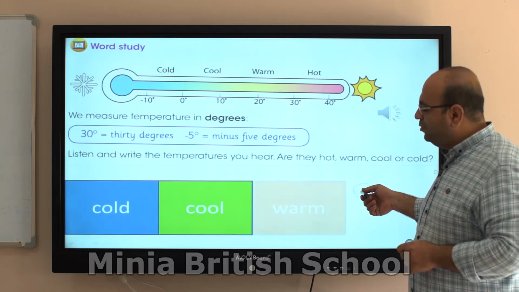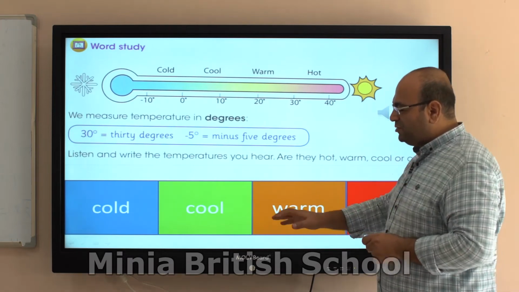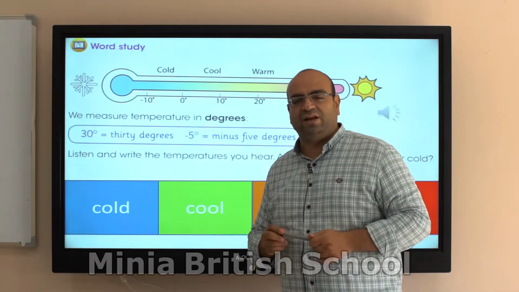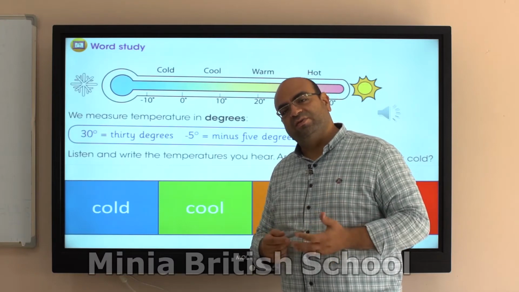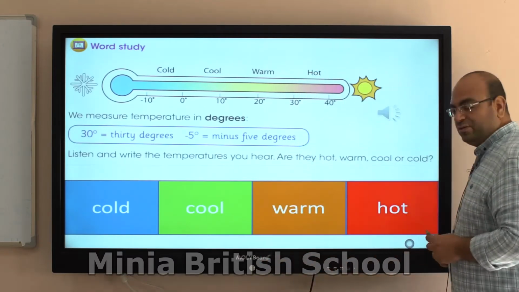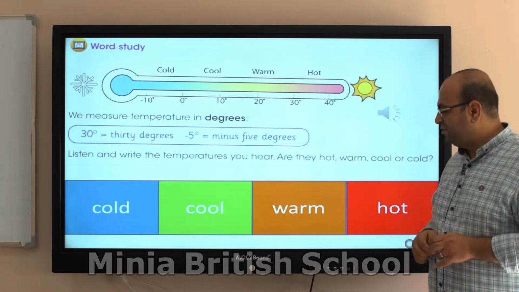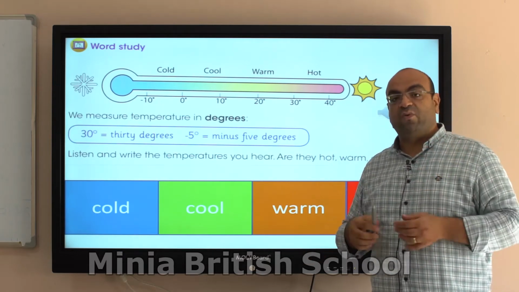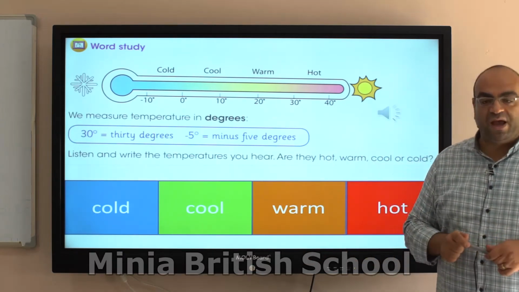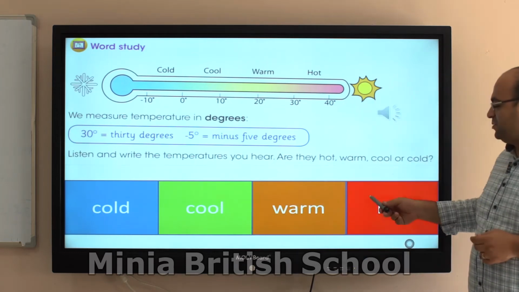So, cold, cool, warm, and hot. Cold, we don't really like it. It's not nice weather. We're not comfortable with that. The same with hot. It's not nice. It's too much heat. Cool is okay. Warm is okay too. Cold, cool, warm, and hot.